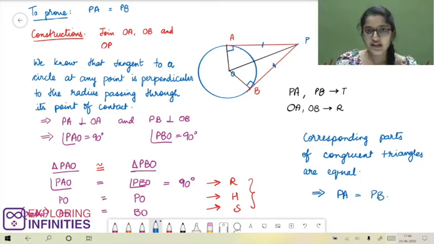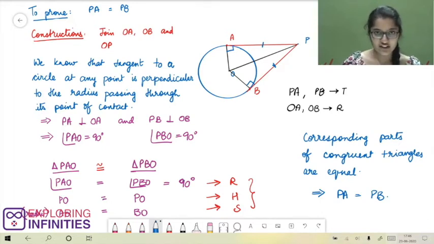Now what are PA and PB? They are the lengths of tangents drawn from an external point P to the circle having center O. And we just proved that PA is equal to PB. That means we have proved that the lengths of tangents drawn from an external point to a circle are equal. Hence, the theorem has been proved.